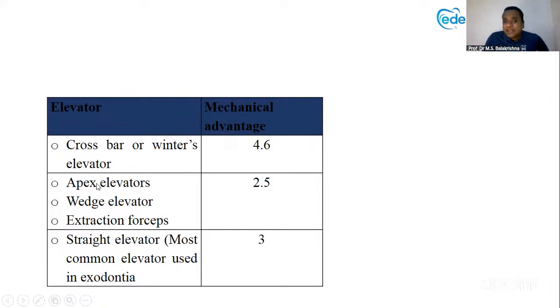Then apex elevator, wedge elevators, and extraction forceps, all your forceps, use 2.5. Straight elevator uses 3. So this is wedge, lever, wheel and axle principle. All these left hand side examples, please make a note.